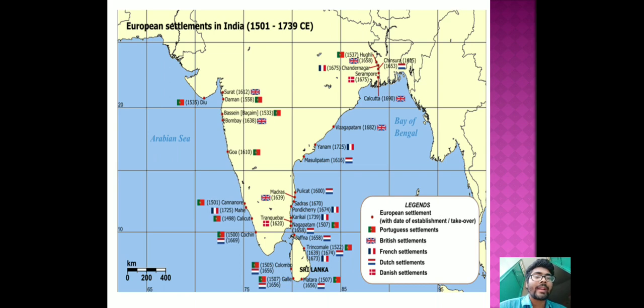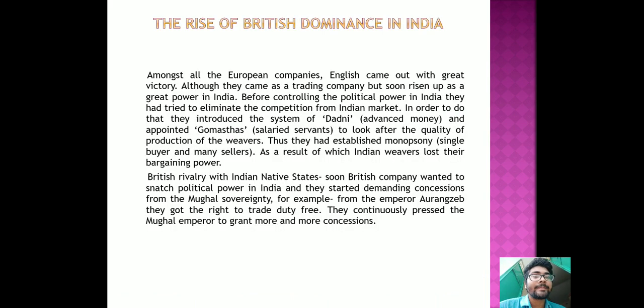Okay, let's start with the next slide. The rise of British dominance in India. We all know that although there were other European companies in India who had visited India and tried to annex some parts of India, the most successful among them was the English company. So how did they gain victory over others? Here is the answer. The English finally came out with great victory.